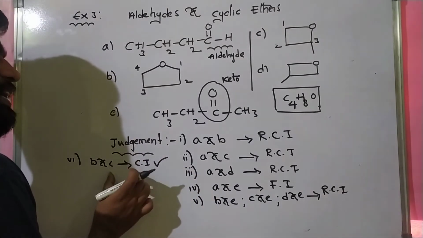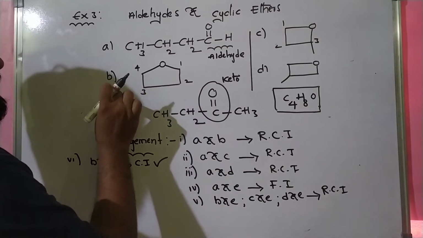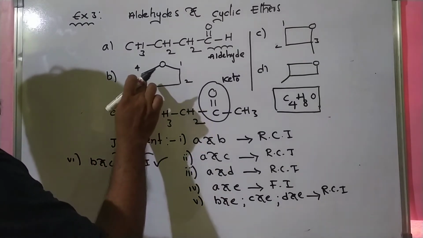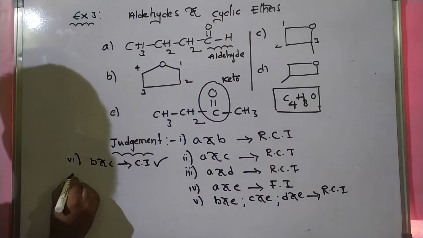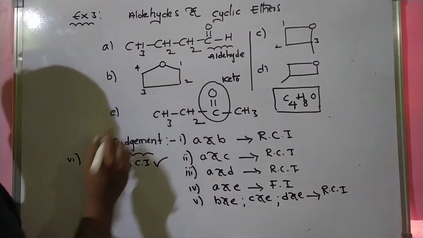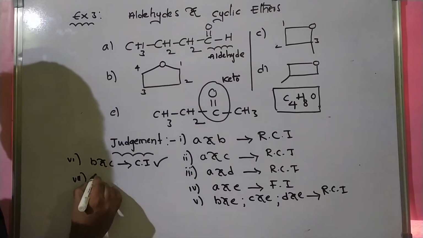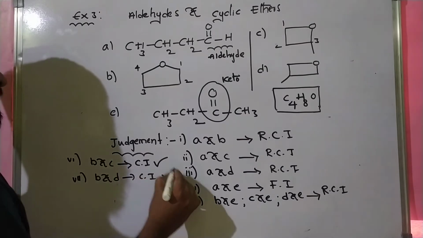Okay, very very important. Next, B and D also. B and D also chain isomers.